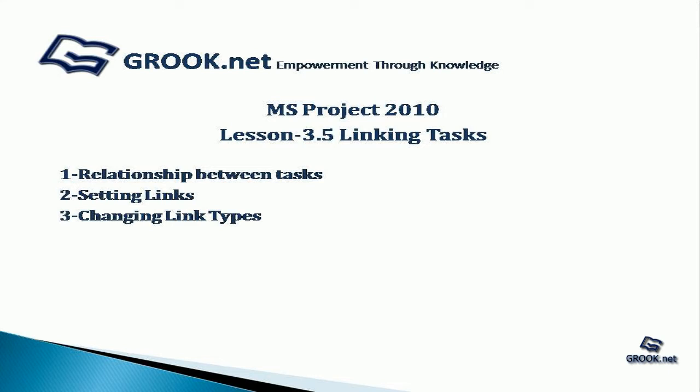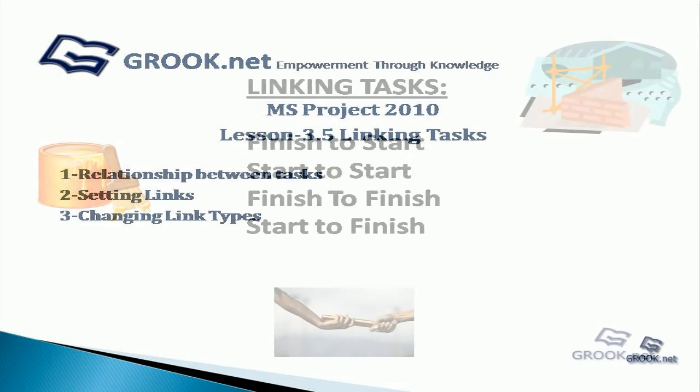In lesson 3.5, we see how to link tasks. So first, we see the different types of relationships between tasks, setting links, and then changing link types. For this tutorial, you can use the sample project prepared at the end of lesson 3.4 available on group.net.